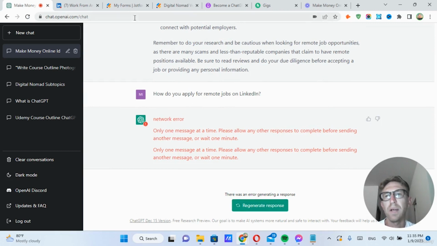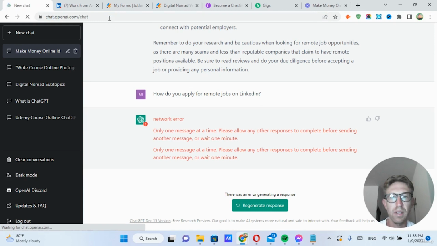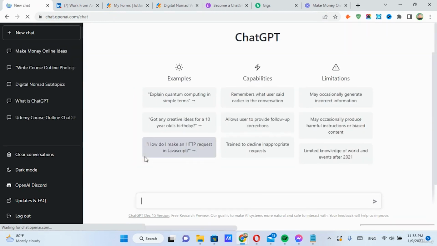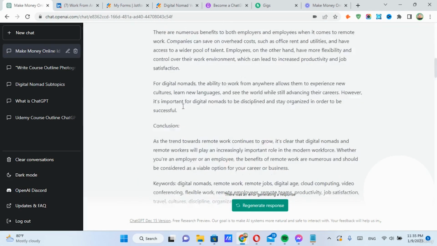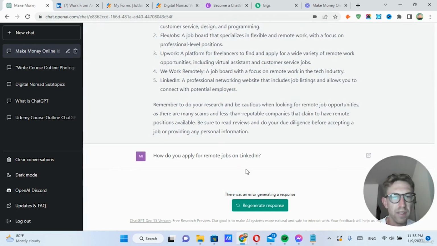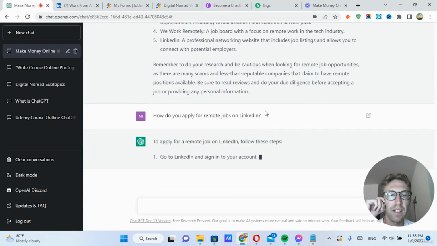Okay, I don't know what happened, but sometimes ChatGPT has some errors occasionally because it's overloaded. So if we go back to that same tab, you can scroll down and regenerate response. Okay, so just had a slight hiccup there.